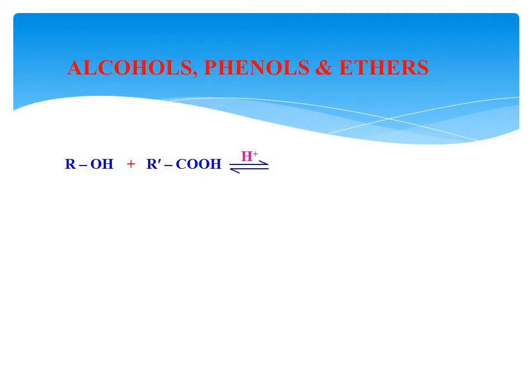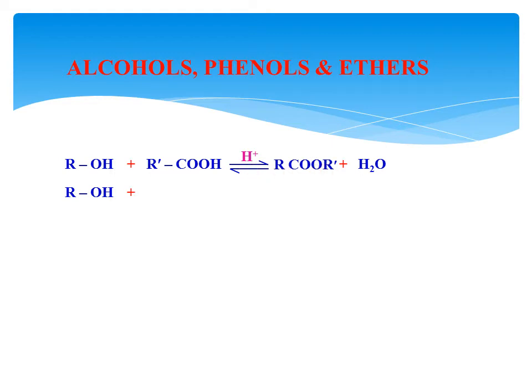Now what happens? The OH group from the acid and H from the alcohol are eliminated as water. Then what is left is R dash COO, to which R comes, forming R dash COOR. This is an ester.